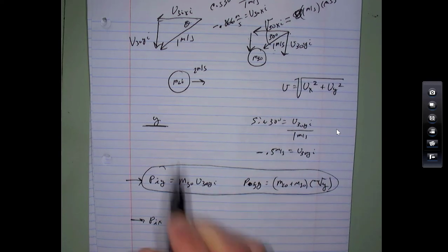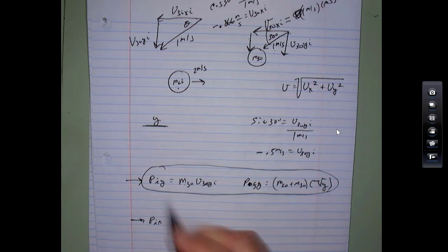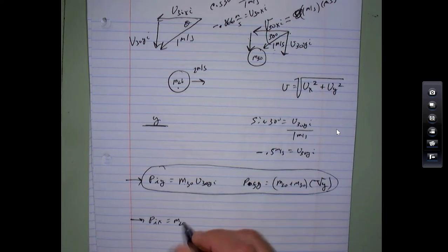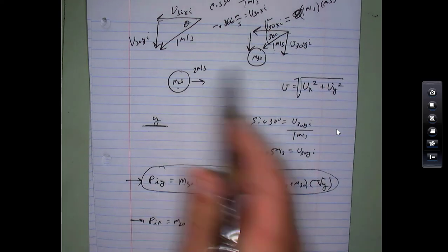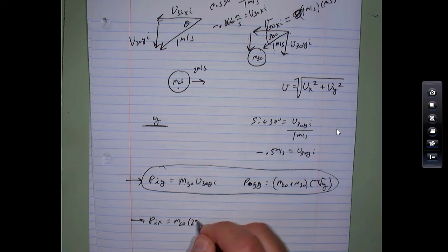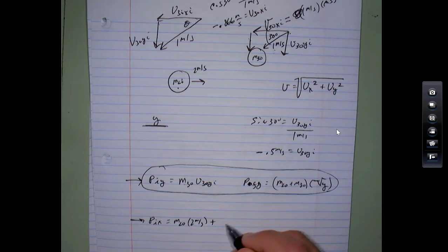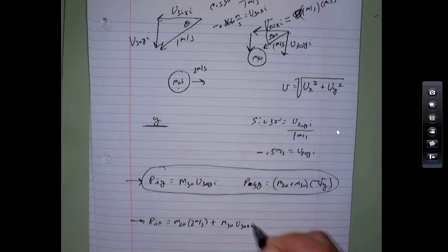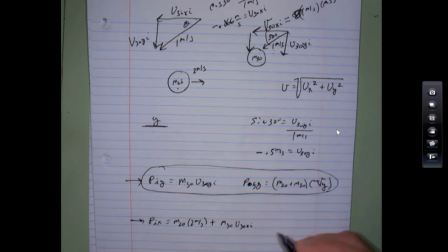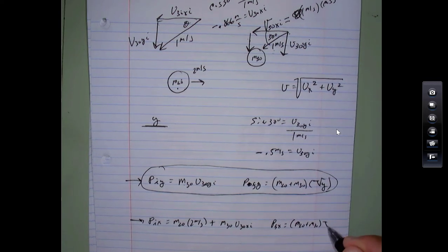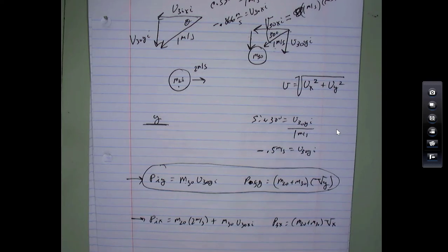The initial momentum in the x, well, this one has an x momentum, so this would be mass 20, and I just called it 2 meters per second, plus mass 30, and then you have to do velocity 30 x initial. Now the final momentum in the x direction of the system would be their combined mass 20 plus mass 30, and then Vx.